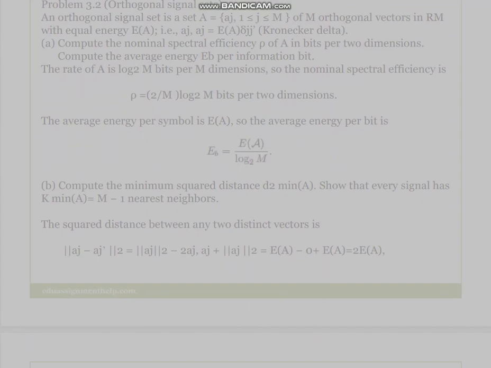Problem 3.2, Orthogonal signal sets. An orthogonal signal set is a set A = {aj, 1 ≤ j ≤ M} of M orthogonal vectors in R^M with equal energy E(A), i.e., <aj, aj'> = E(A) δjj' (Kronecker delta). A. Compute the nominal spectral efficiency ρ of A in bits per 2 dimensions. Compute the average energy Eb per information bit.